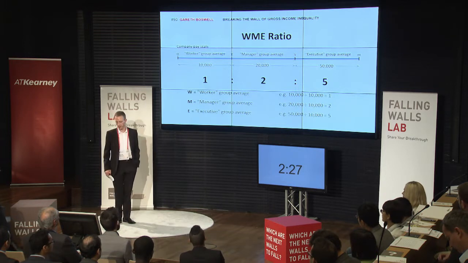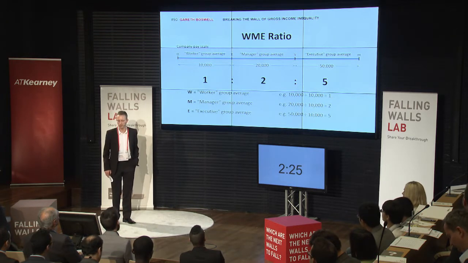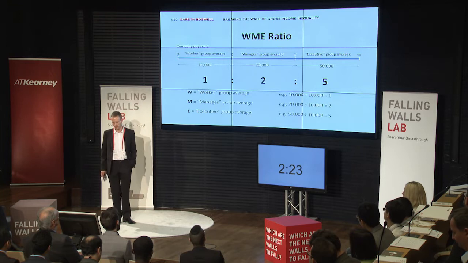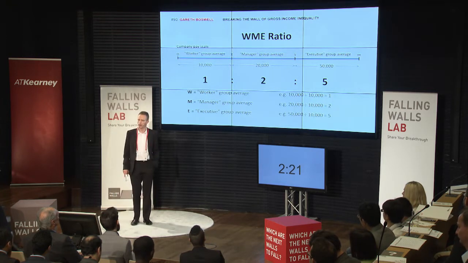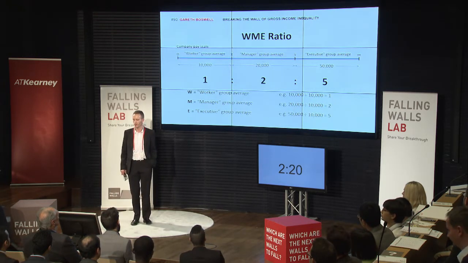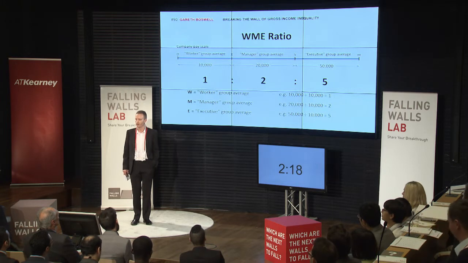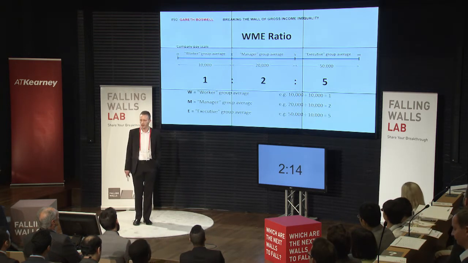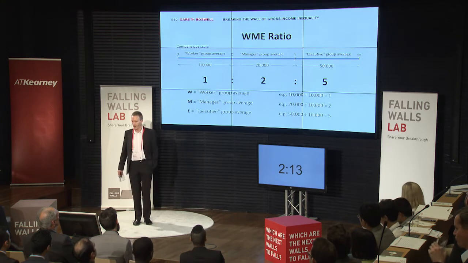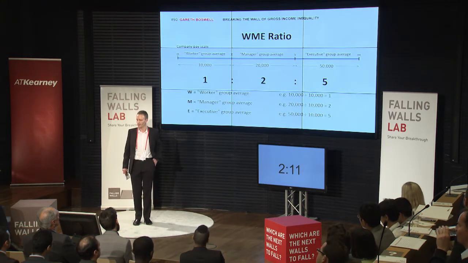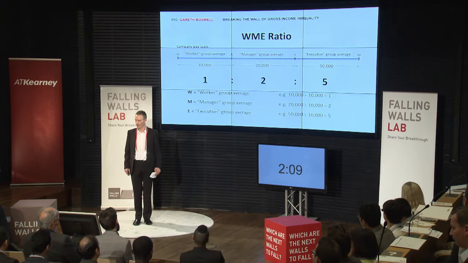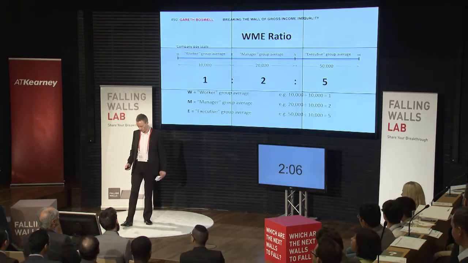The worker-manager executive ratio divides a company's pay scale into three ranges. The worker group is divided by itself for a ratio value of 1. The manager group is divided by the worker group average for, in our example, a ratio value of 2. And the executive group average is divided by the worker group average for a ratio value of 5.